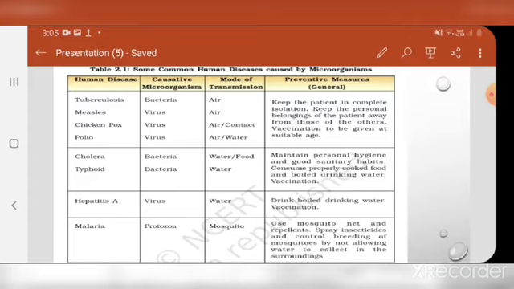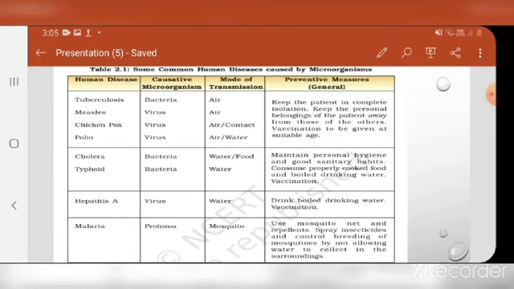And vaccinations are there for different diseases. There is vaccination for measles, vaccination for polio, and vaccination for chickenpox. So vaccination should be given at a suitable age to prevent these diseases.